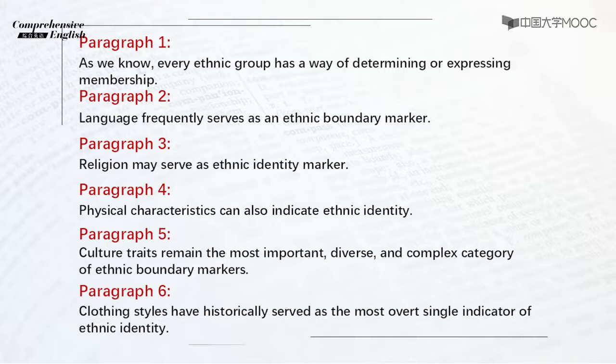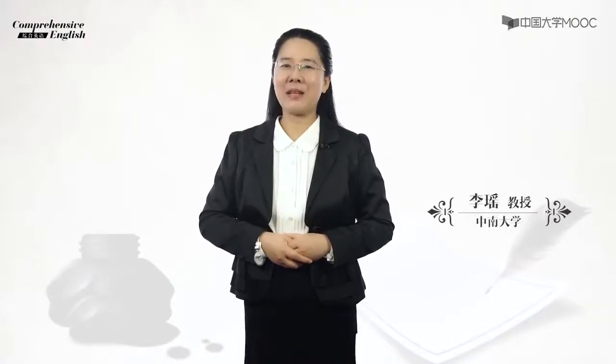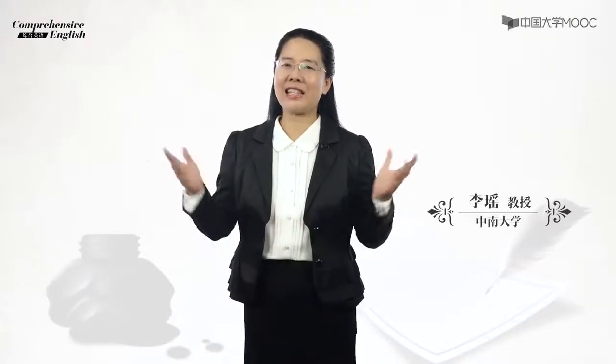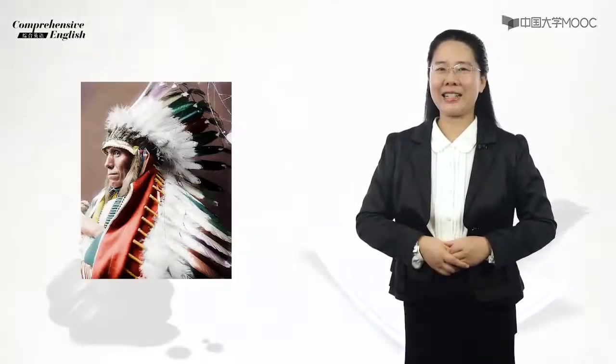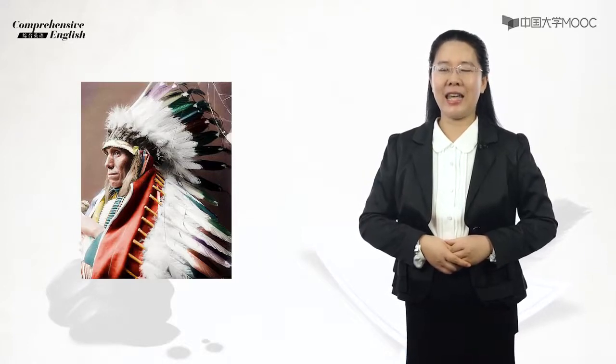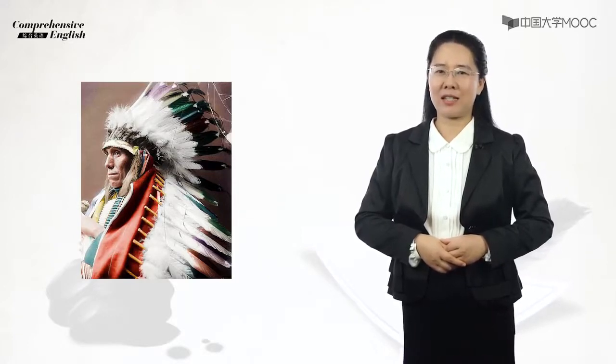In paragraph 6, clothing styles have historically served as the most overt single indicator of ethnic identity. On special occasions, many people emphasize their ethnic identity by wearing ethnic clothes. For example, Native American wears Indian clothes decorated with beadwork and ribbon work.